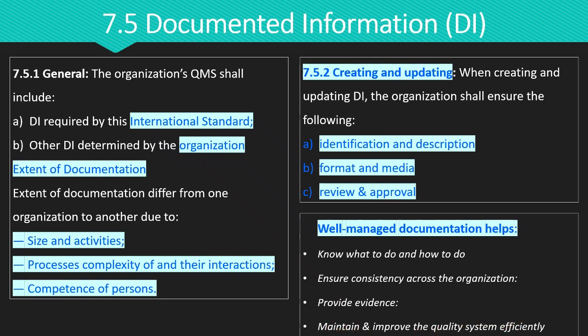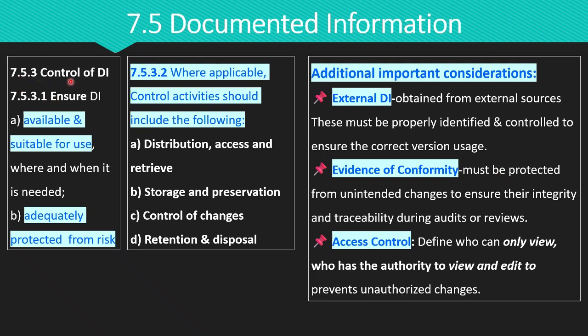The third requirement under documented information is control of documented information. To keep your quality management system reliable and effective, all documented information must be properly controlled. The following are the key requirements for controlling the documented information. The first one is ensure that documented information is available and suitable for use where and when it is needed, and ensure that documented information is adequately protected from risks such as loss of confidentiality, improper use, or loss of integrity. The other requirement is, where applicable, control activities should include the following.